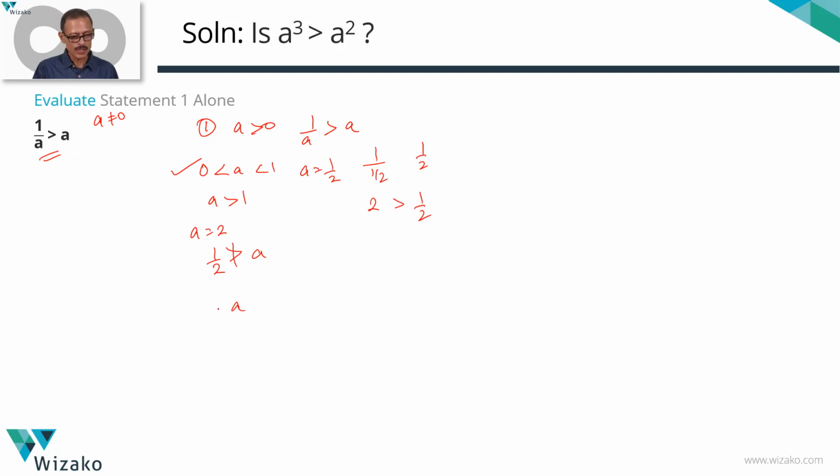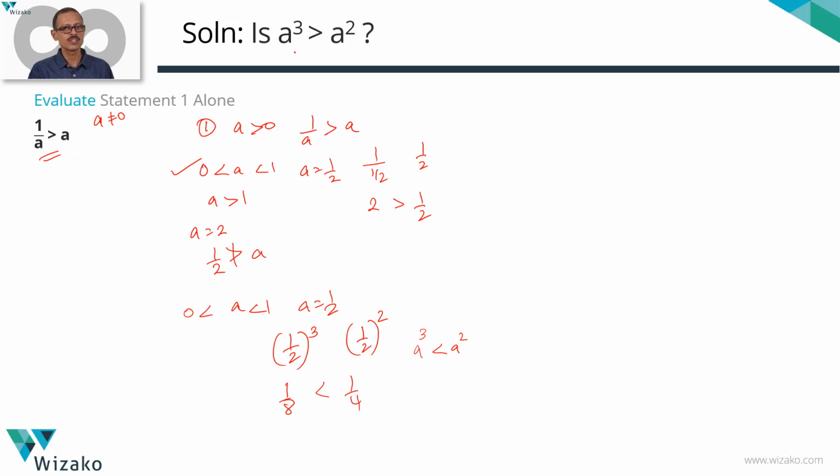When a lies between 0 and 1, let's check out whether a cube is greater than a square. That's a question we are trying to answer. Go with again a is equal to half. Half cube is equal to 1 by 8. Half square is a square, that is equal to 1 by 4. 1 by 8 is less than 1 by 4, which means a cube is less than a square. If a cube is less than a square, what's the answer to our question? The answer to our question is a no. So for values of a greater than 0, 1 upon a will be greater than a only when a lies between 0 and 1. For values of a lying between 0 and 1, a cube is less than a square. The answer to the question is a no.